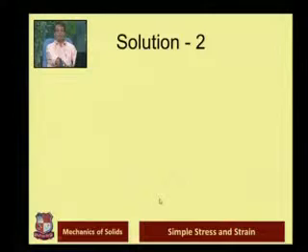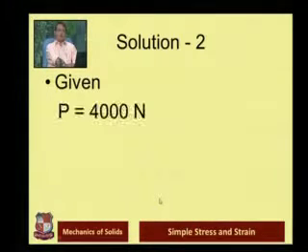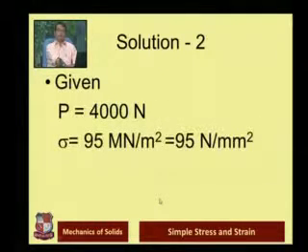Let's solve the example. The data given to us is P, that is the load on the bar, 4000 Newton. Stress is given to us, that is the maximum stress it can have is 95 meganewton per meter square. Simple conversion, 95 Newton per mm square, because the unit of stress which we are using is Newton per mm square. So if the unit of stress is Newton per mm square, the load you are using must also be in Newton. By chance if it is given as kilonewton, then we need to convert this value into newtons.